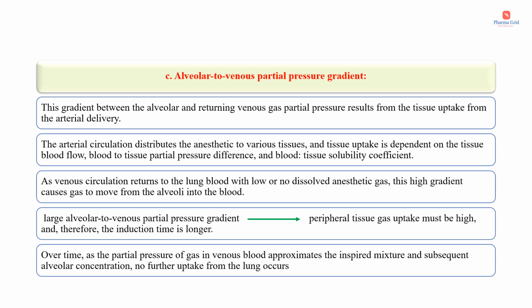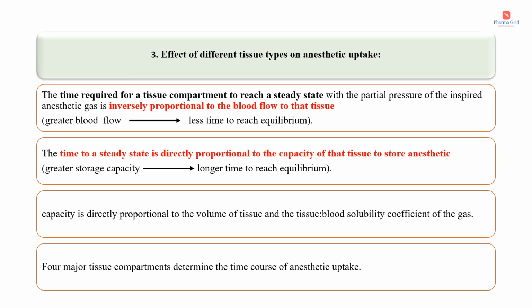With a large alveolar to venous partial pressure gradient, peripheral tissue gas uptake must be high, and therefore induction time is longer. Over time, as the partial pressure of gas in venous blood approximates the inspired mixture and subsequent alveolar concentration, no further uptake from the lung occurs. Now we will see the effect of different tissue types on anesthetic uptake. The time required for a tissue compartment to reach a steady state with the partial pressure of the inspired anesthetic gas is inversely proportional to the blood flow to that tissue.